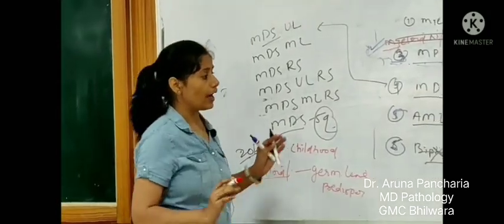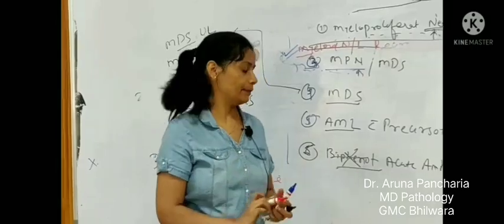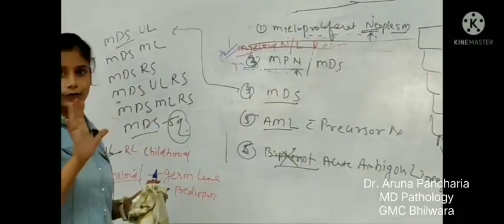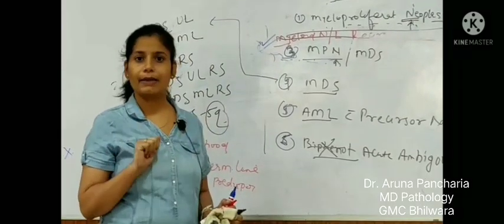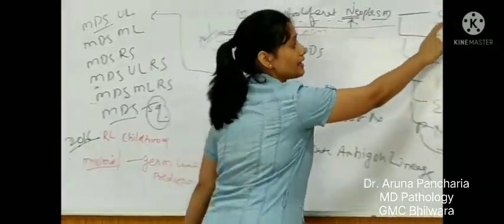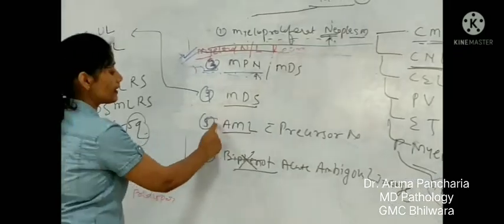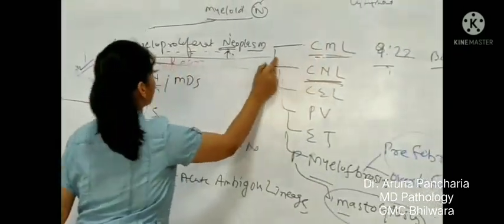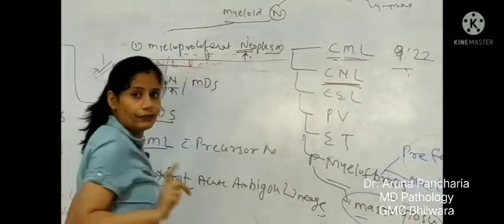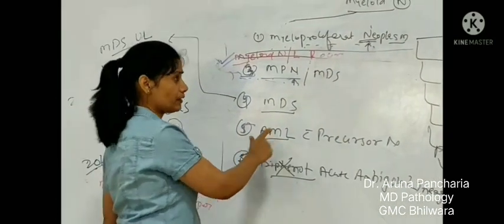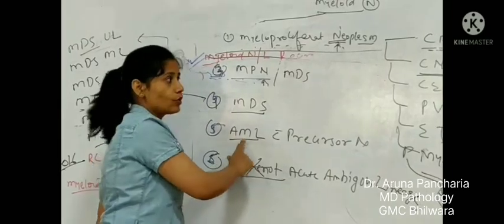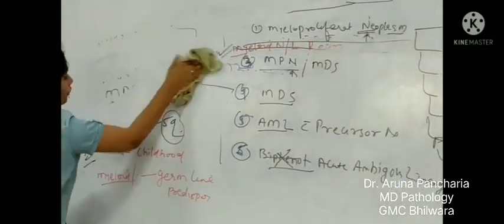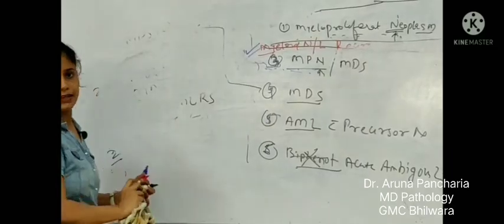This is new. Now I will tell you in detail about AML, because there is a long note on AML. So up to now you have a clear idea where AML stands and where CML stands in your classification. AML is a separate entity of the myeloid neoplasms, and CML is under the subcategory of myeloproliferative neoplasm, because these two are myeloid. This one is acute myeloid neoplasm, this one is chronic myeloid neoplasm. Now I am telling you detail about AML.